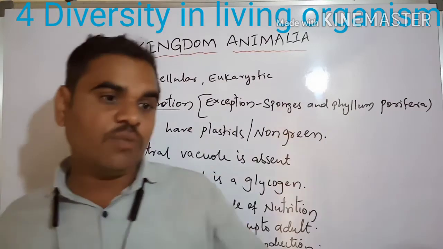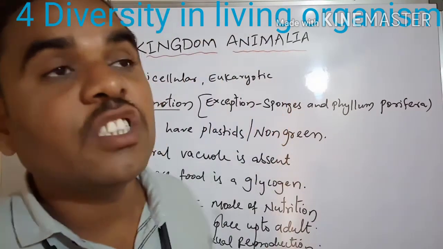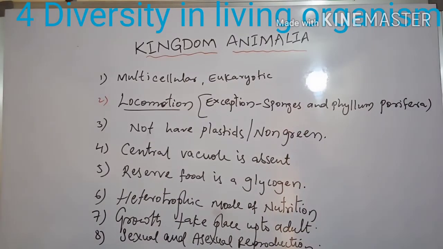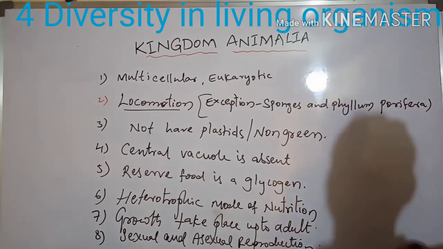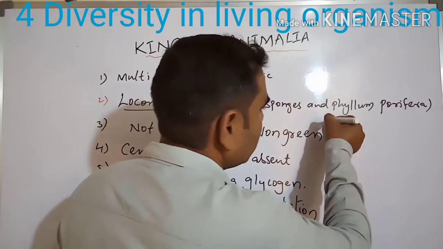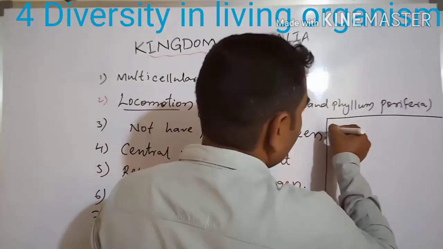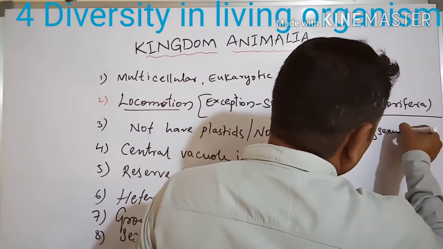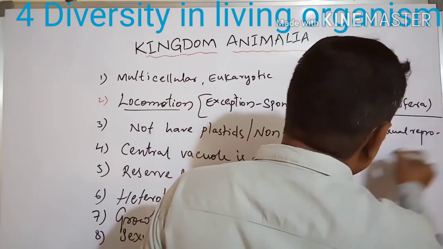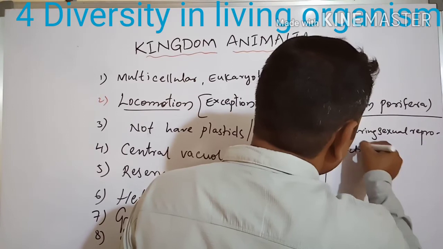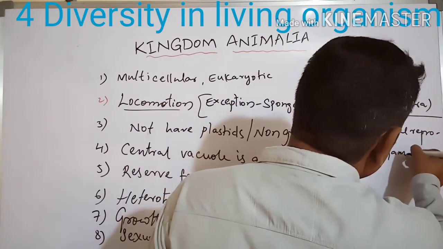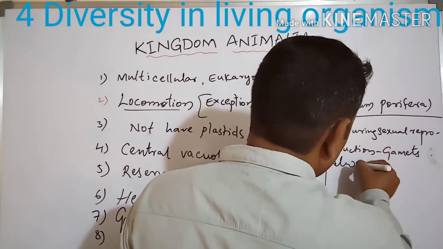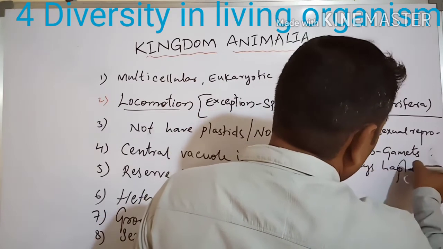Next, the ninth point: during sexual reproduction, gametes are always haploid.